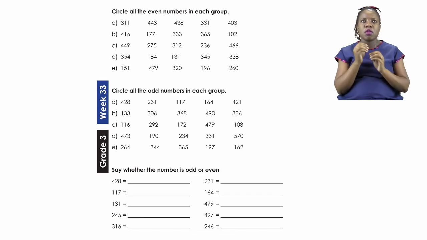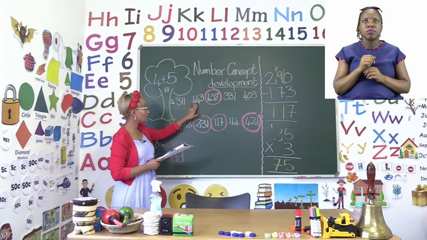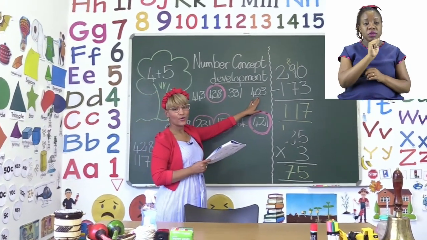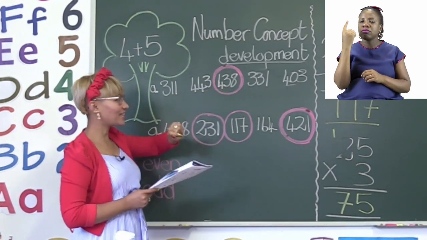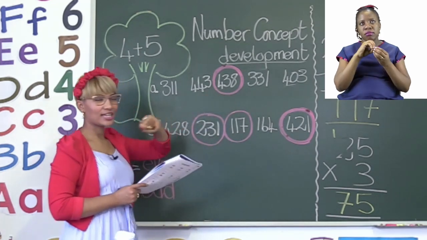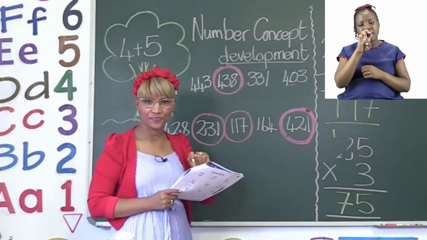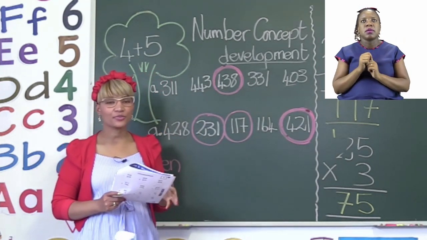On the board I wrote the list down. So here you see A, here you have all the numbers in this group, and we only have one even number. So I went ahead and circled the even number. Now you need to do that for the rest of the numbers as well.